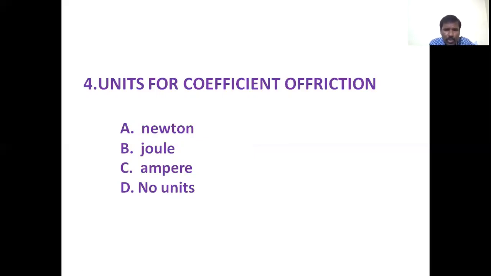So it is the ratio between two forces, and it does not possess units and dimensions. Therefore, the answer is D, no units.